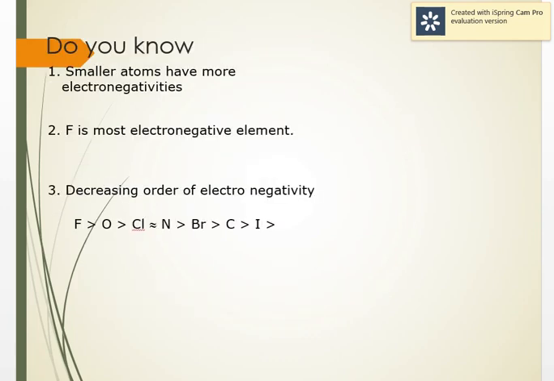Smaller atoms have more electronegativity, and in the periodic table fluorine is the most electronegative element. Why? Because it is at the top right. As we move down the group, the size increases, so electronegativity decreases. So atomic radii increases and the electronegativity decreases.